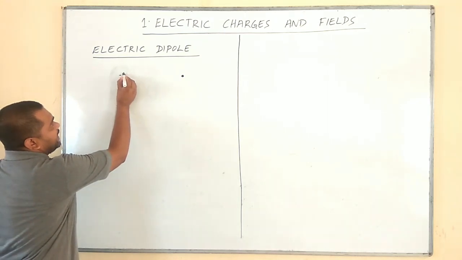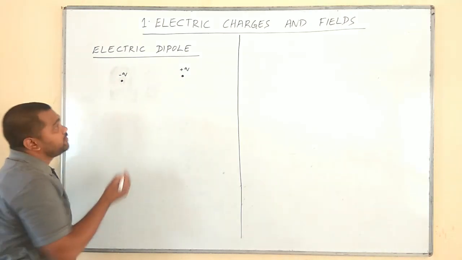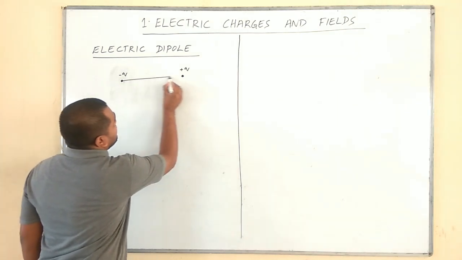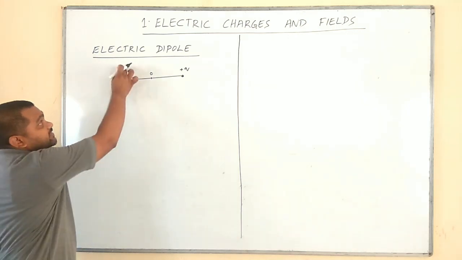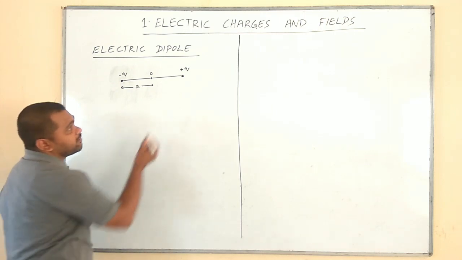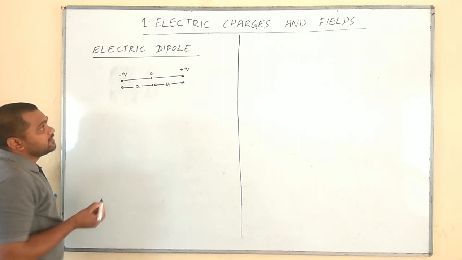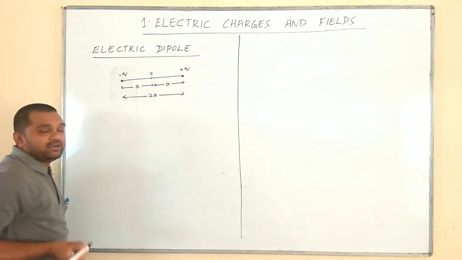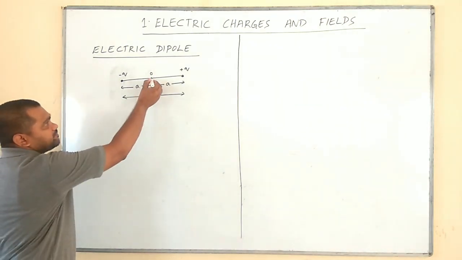See, for example, minus q is one charge, plus q is the other charge, which has the same magnitude as that of minus q. Now, let their center be some O. This charge minus q is at a small distance a from the center. Similarly, this plus q is also at the same distance, small a. Therefore, the total distance between the two charges in an electric dipole will be taken as 2a or 2x or 2r and so on.